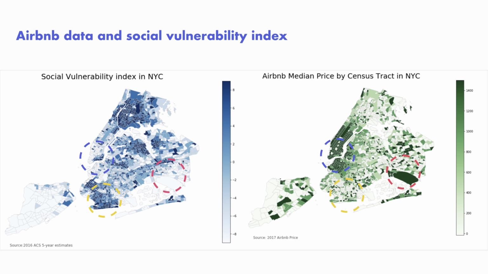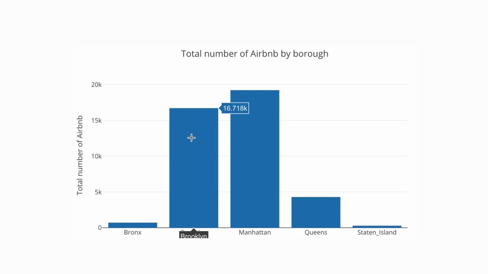Comparing the SVI map with the price level in the city, we found out that the areas with higher SVI score have lower Airbnb price level, and vice versa. Since we aim to focus on the local neighborhood level, we'd like to dive into a smaller scale to observe. The number distribution plot shows that Manhattan and Brooklyn have the most Airbnb properties in the city.